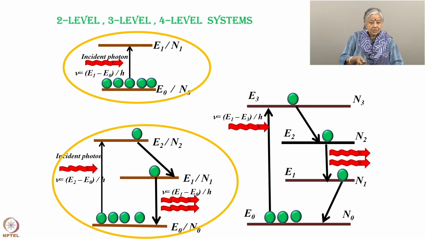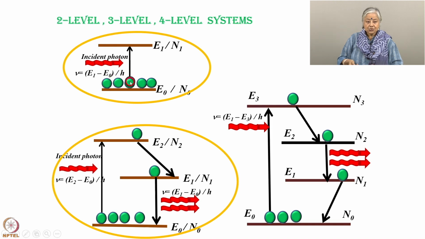Now in this 2 level system, suppose you have so many particles in this lower level, n0 particles. Now with the incident photon you have managed to take half of them up here, half this number. Once half this number have gone up, that means the population in n1 is equal to the population in n0.